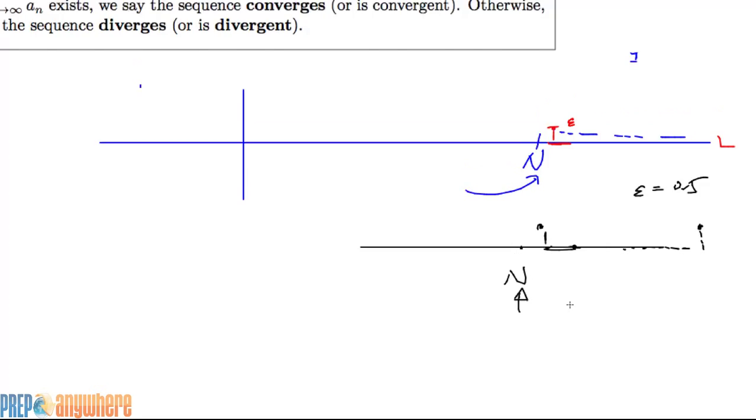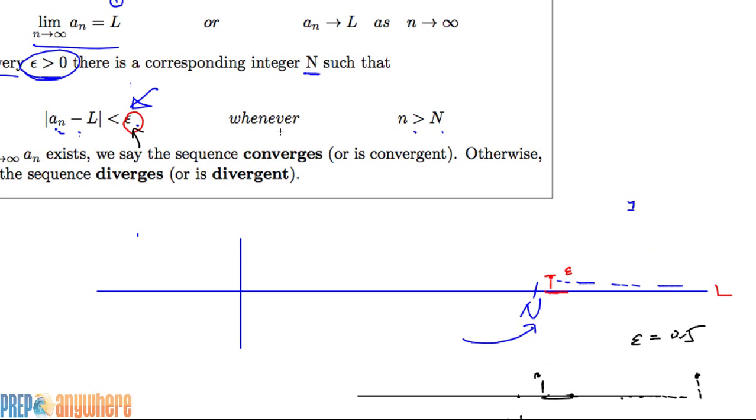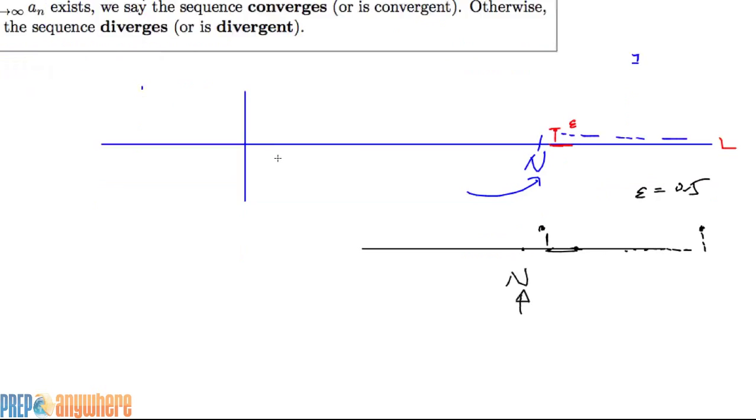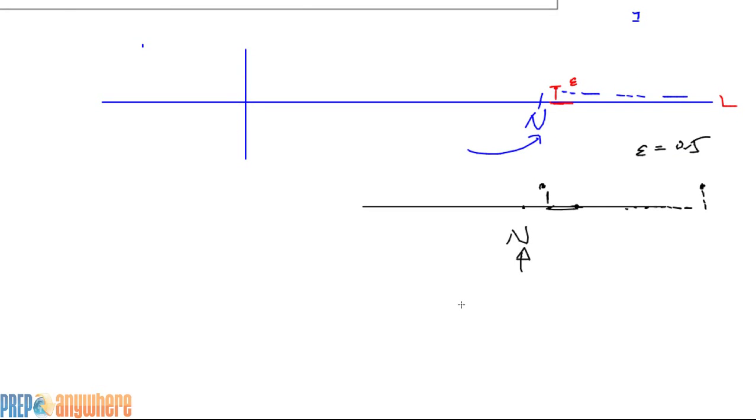So this is really going through the epsilon-delta definition, the precise definition of limits. But for that reason, we say the limit of a_n actually diverges. It doesn't converge.